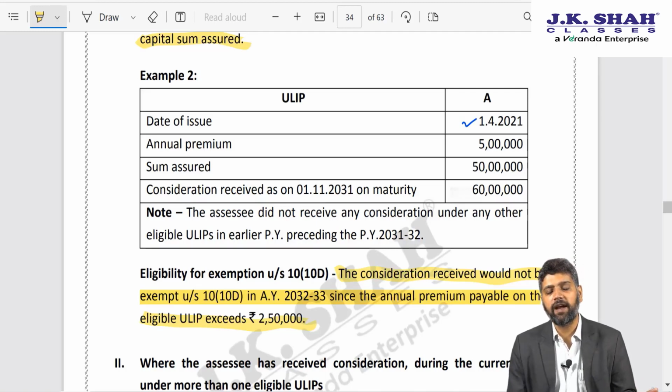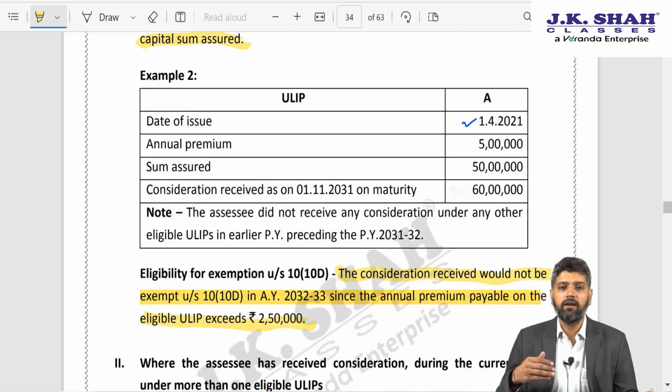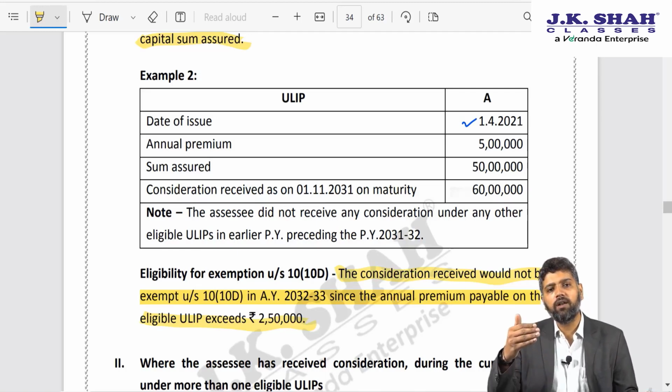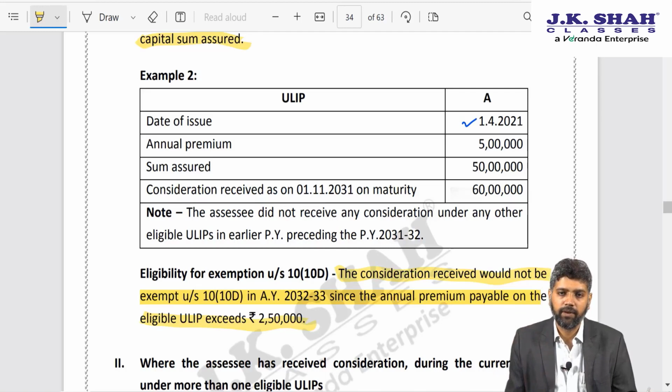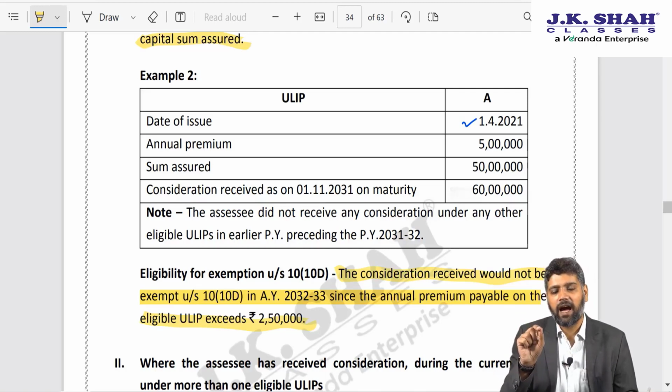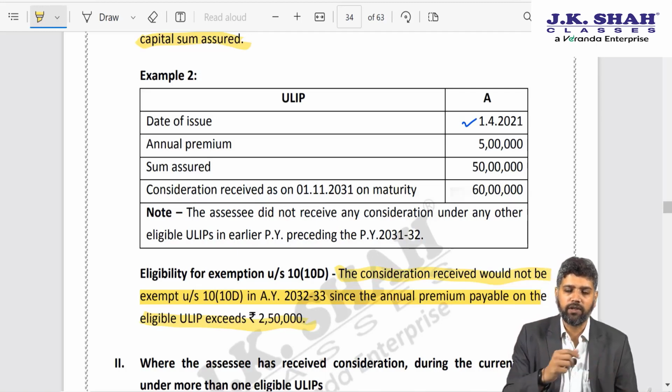Government also recognized the fact that there may be some ULIPs where you may get some amount on a particular milestone and balance amount on maturity. So let us say I purchase a ULIP today, on the expiry of 10th year I get 10 lakh rupees or maybe a crore of rupees, and after 15 years I get 50 lakh rupees. So on 10th year I will apply the formula A minus B. A stands for 1 crore, the amount which I receive.